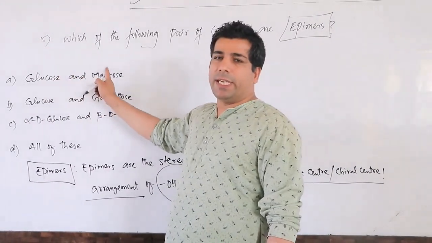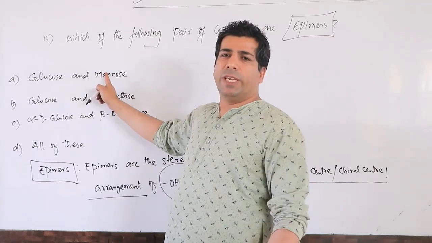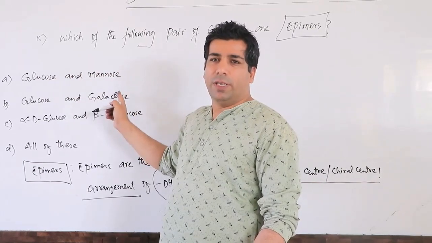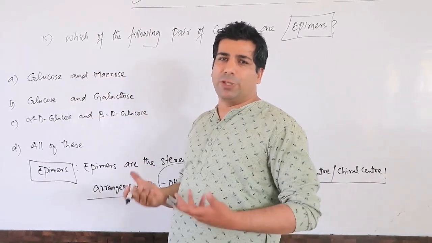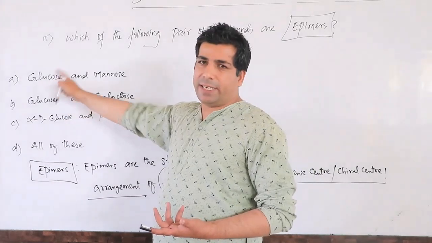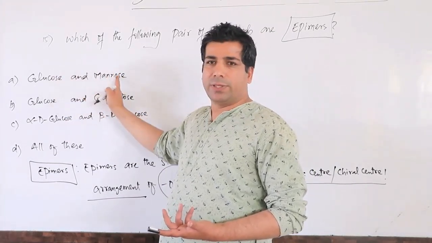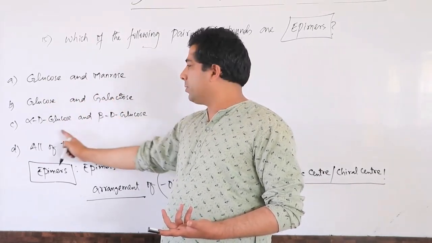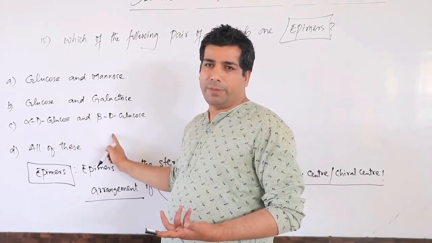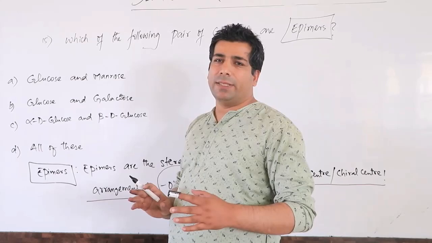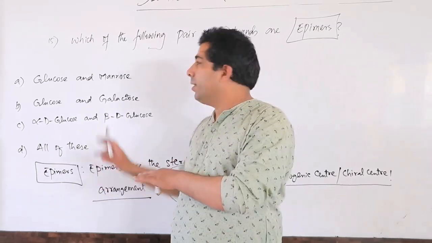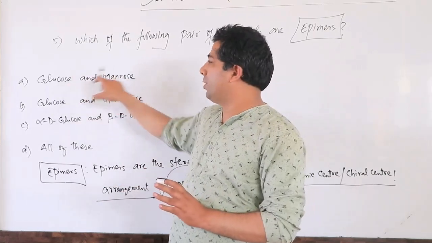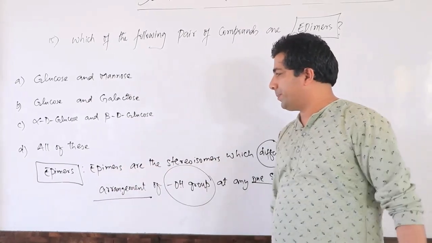Glucose and mannose. First thing, their molecular formula should be the same, then we can compare them. And their functional group should also be the same. If they have different functional groups but the same molecular formula, then they become functional isomers. This one has aldehyde, this one also has aldehyde, and the molecular formula is also the same. Here also aldehyde and aldehyde. So I can compare them. If one has aldehyde and another has ketone, then they are functional isomers, but these have similar functional groups. So let me compare them as epimers.